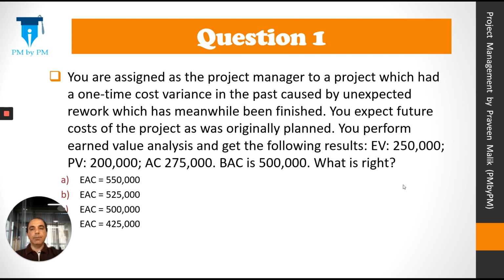Let's read it. You are assigned as a project manager to a project which had one-time cost variance in the past caused by unexpected rework, which has meanwhile been finished. You expect future cost of the project as was originally planned. You perform earned value analysis and get the following results. EV 250,000, PV 200,000, AC 275,000, BAC is 500,000. What is right?